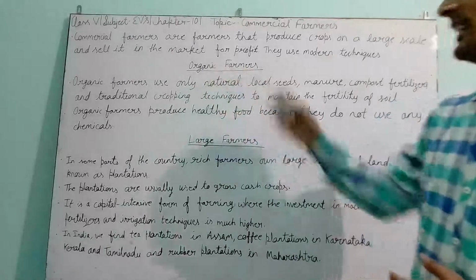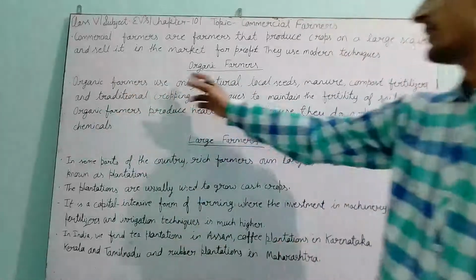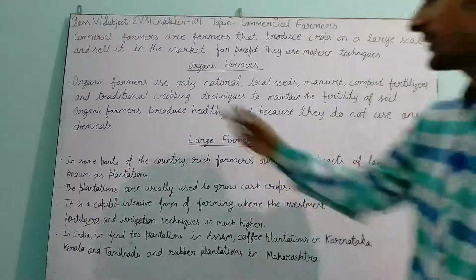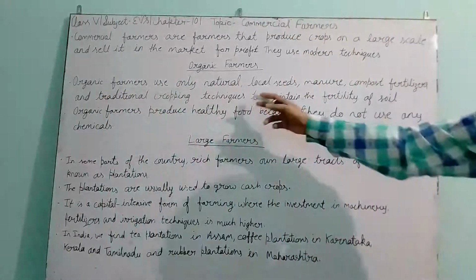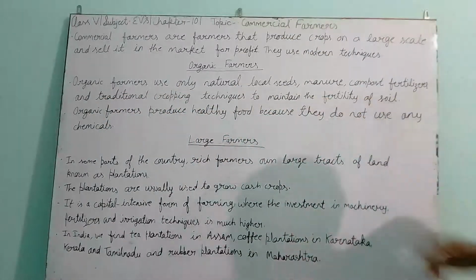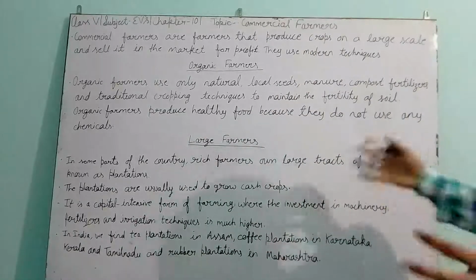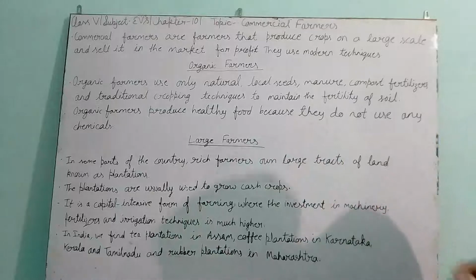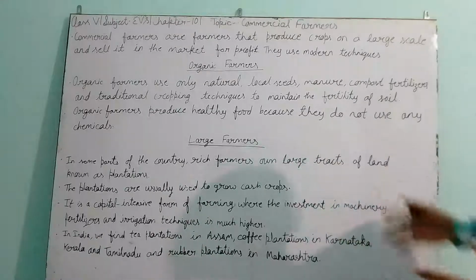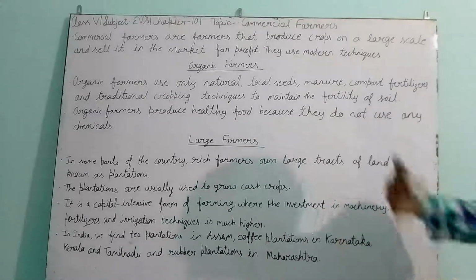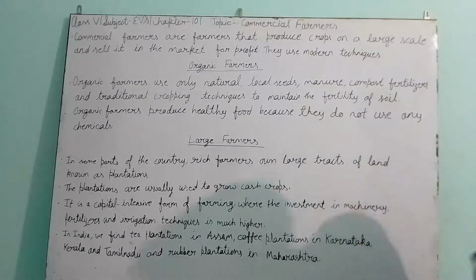Next one is organic farmers. Organic farmers use only natural local seeds, manure, compost fertilizers and traditional cropping techniques to maintain the fertility of soil. These farmers use only natural processes. They use local seeds, and manure, the animal dung, for their field.